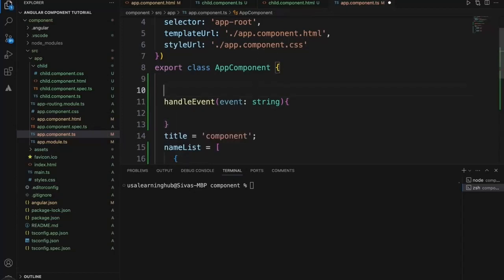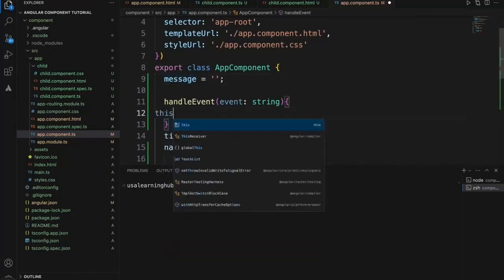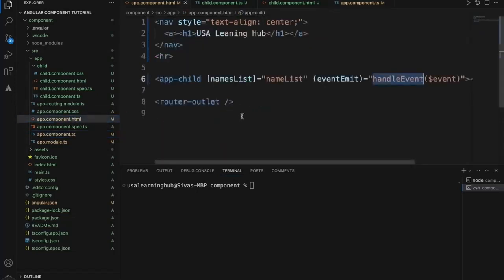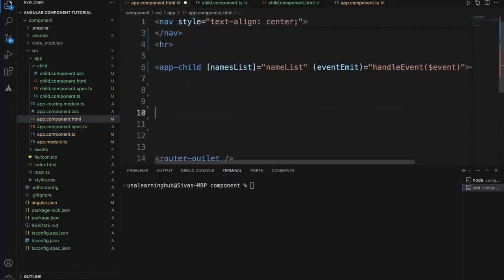So initially we will just call it a message from parent. Okay, so we'll call it a message. We'll just simply say it is empty, and this.message equal to whatever the value that came from child, and we'll try to print this one in the parent component. Let's print it here, and we'll just say h1 just to highlight it.